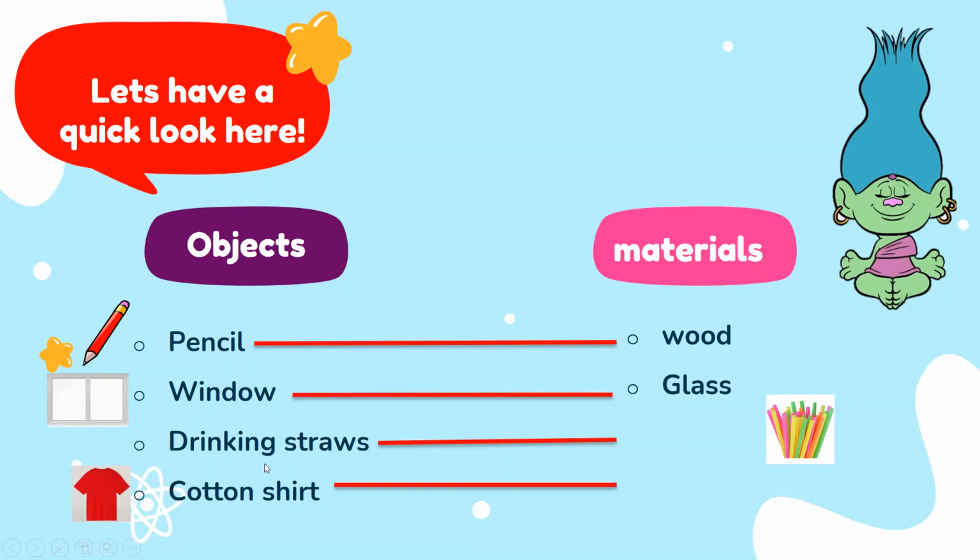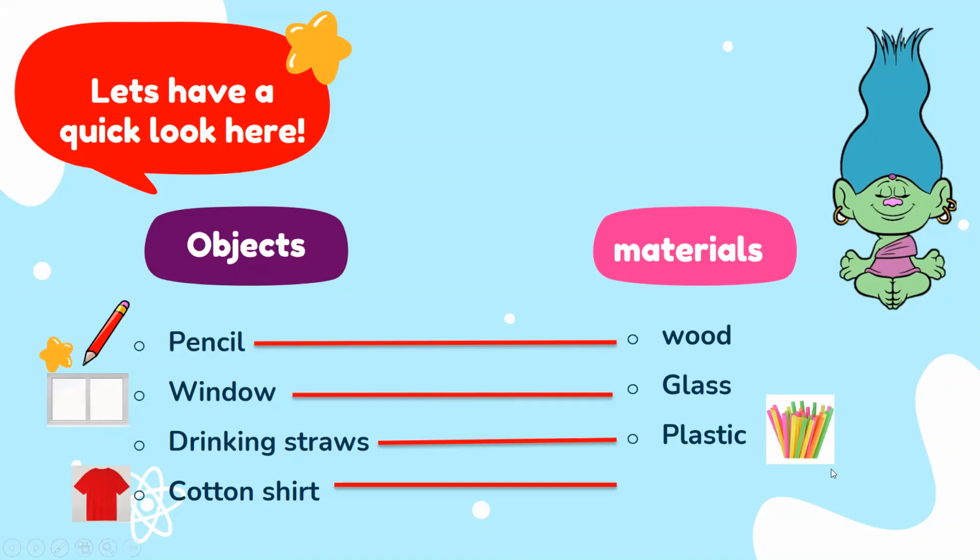Example number 3 is the drinking straws. You know the drinking straws that we put in the juice so that we can drink the juice? Drinking straws are made of what? What is the material that they are made from? They are made from plastic.